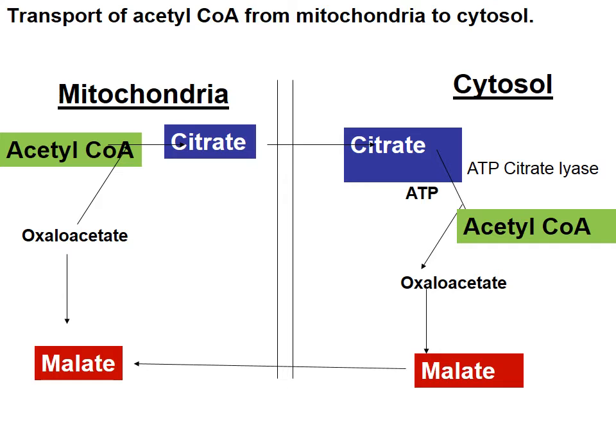Now the oxaloacetate, which is formed in the cytosol, is converted to malate, and then malate is permeable through the mitochondrial membrane, and once it reaches the mitochondria, it is reconverted back to oxaloacetate. And this is how, students, from the mitochondria, acetyl-CoA is transported to the cytosol.